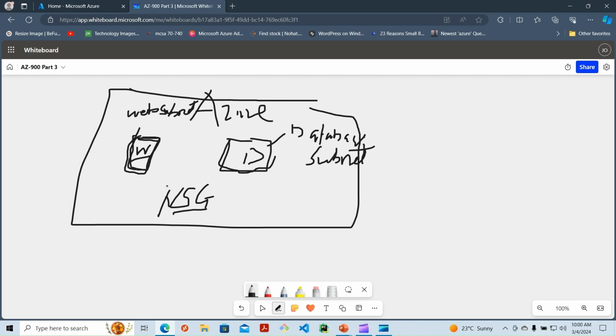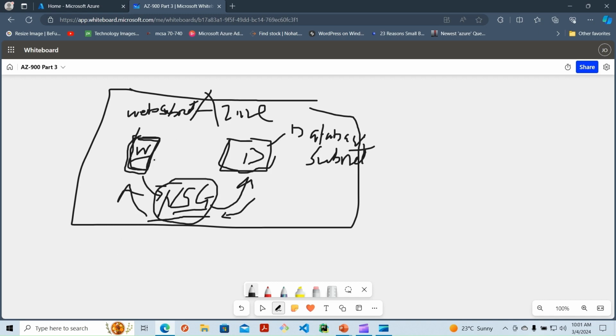What happens on the network security group is you apply the filters here. As per the filters, that will allow traffic to flow from, for example, the web subnet to the database subnet, and vice versa as well, depending on the rules that you've configured within this network security group.